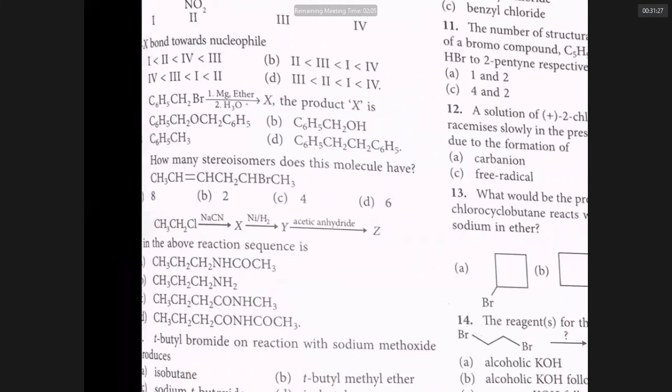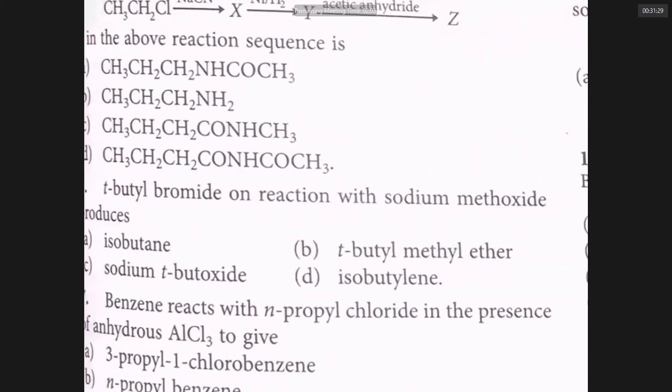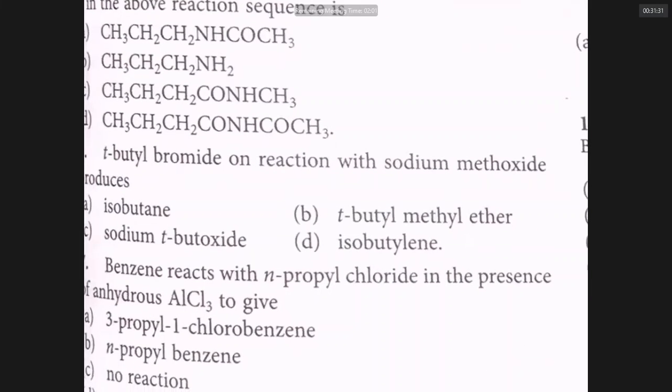Next question. Tertiary butyl bromide on reaction with sodium methoxide produces. A very, very important question, sir. Tertiary alkyl halides, when they react with powerful bases like sodium methoxide or alcoholic KOH, always give alkene.